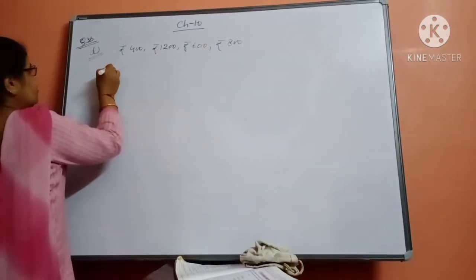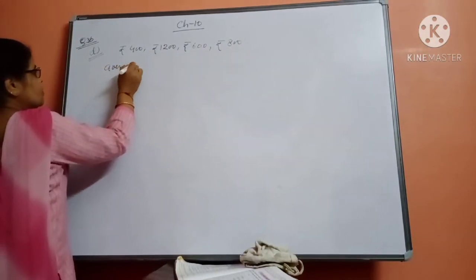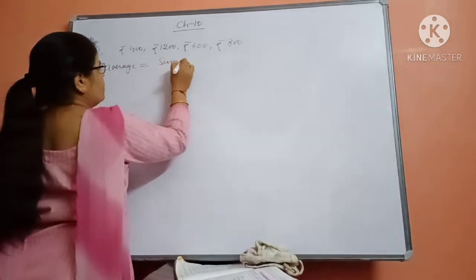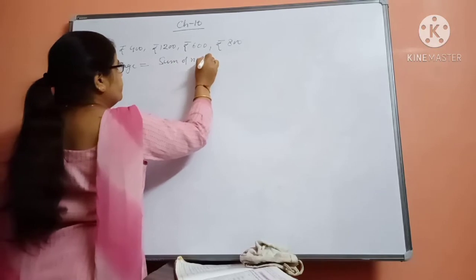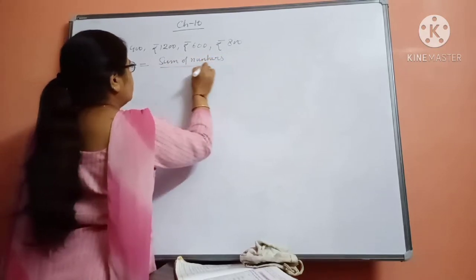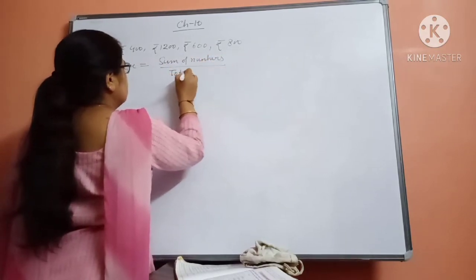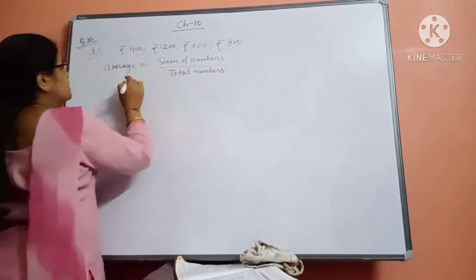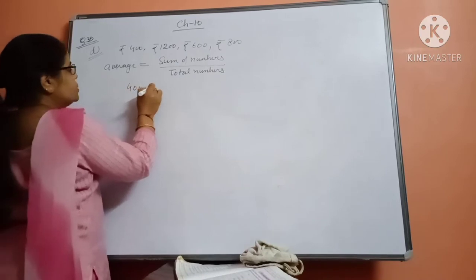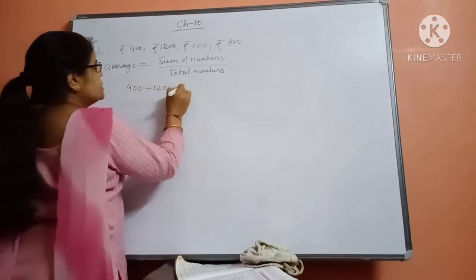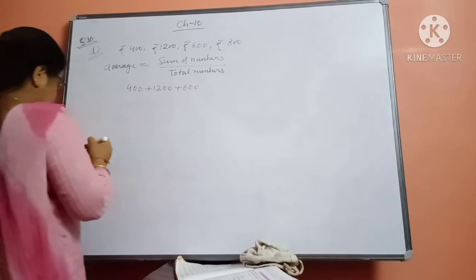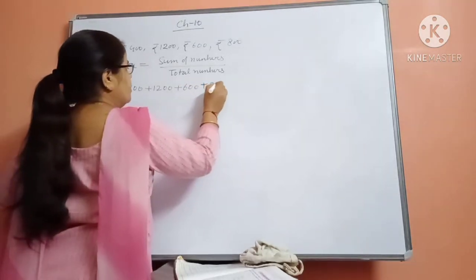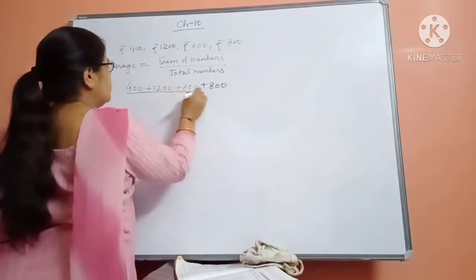Okay, now average is equal to, always write the formula first. Average is equal to sum of numbers upon total numbers. Sum of numbers means 400 plus 1200 plus 600 plus 800 divided by 4.